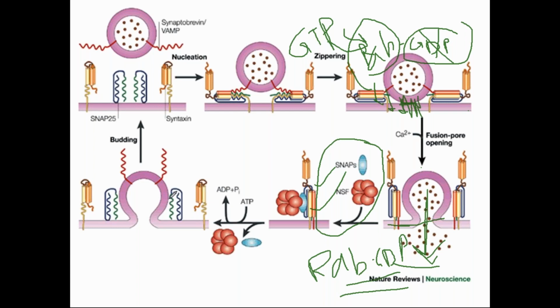And when they are unzipping, the vesicle will again bud out, and it will be free, and this empty space will be created for the next function. Everyone got the things? You have to remember the names of the proteins. You have to remember the location and the mechanism and the role of RAB. That's it. Nothing else.